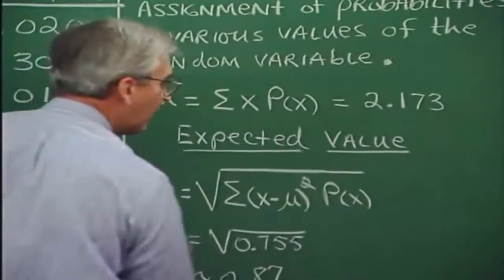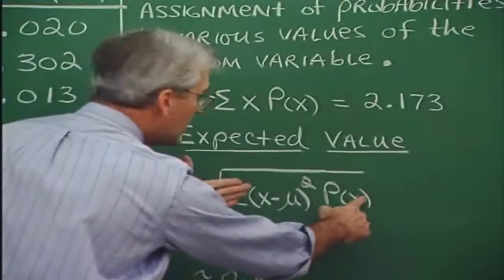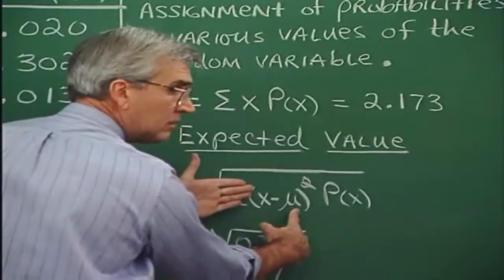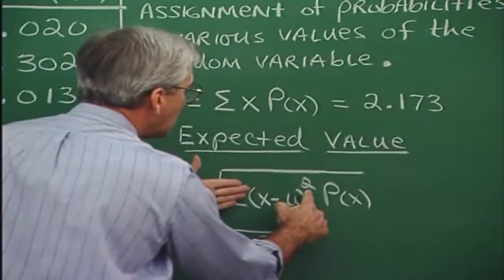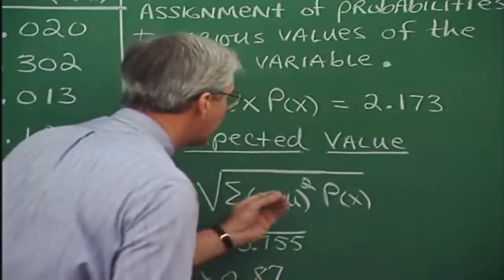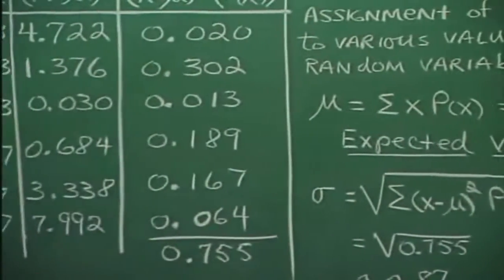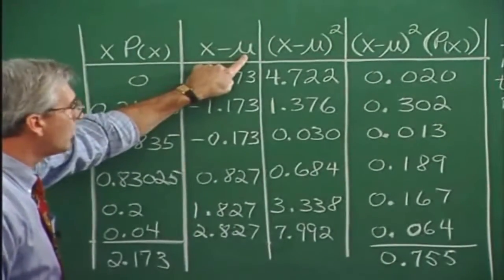Now here's the formula for the calculation of the standard deviation. It's the square root of the sum of, and this is going to be a column, x minus mu, x minus the mean, squared, times P(x), the probability of each of the x's. Let's see how it's generated. We generate a column of x minus mu. Remember, mu is 2.173.